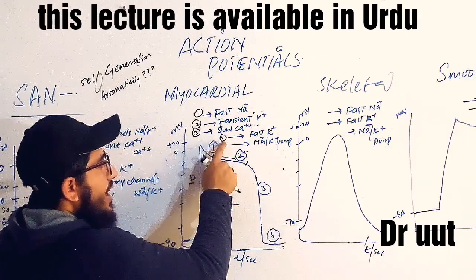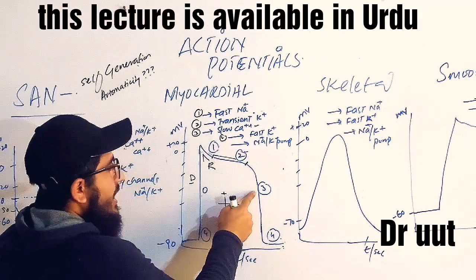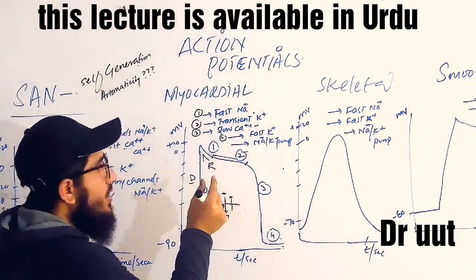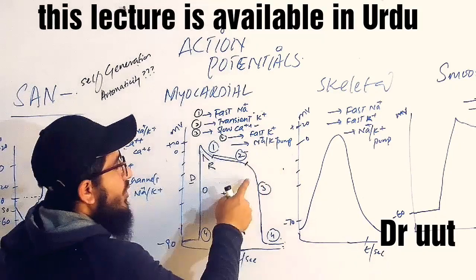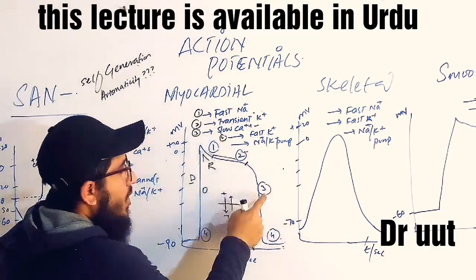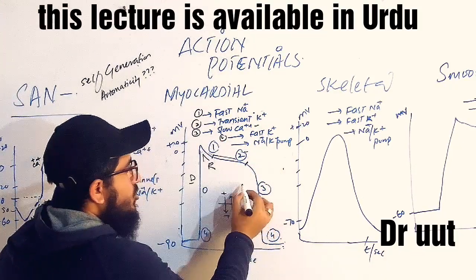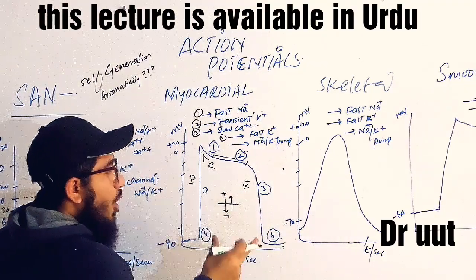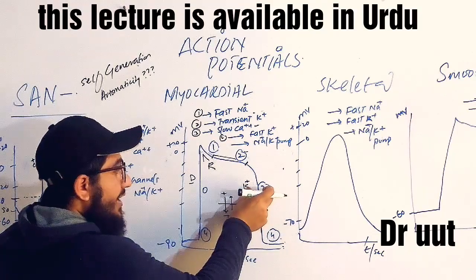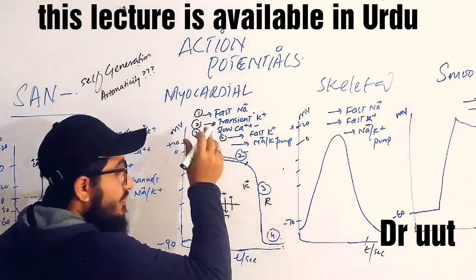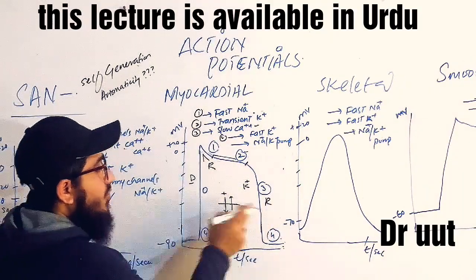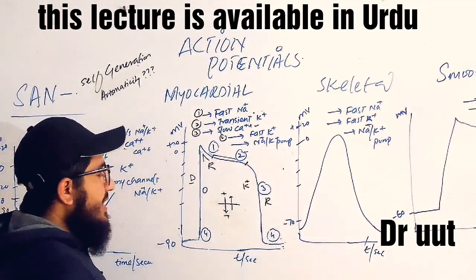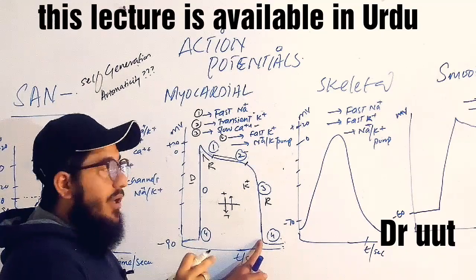And in the fourth step, or the third phase, what will happen? The slow calcium channels will close and the fast potassium channels will open. Due to their opening, the cell will undergo full repolarization. Here was transient, here is full. And it will reach the fourth phase, meaning up to the resting membrane.